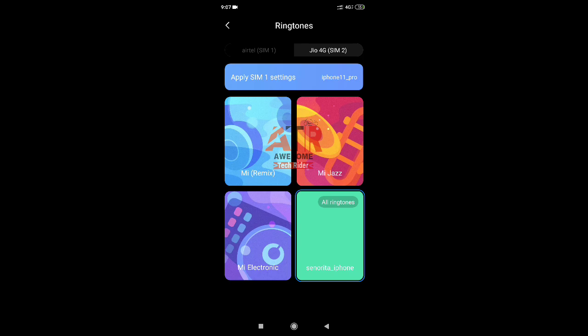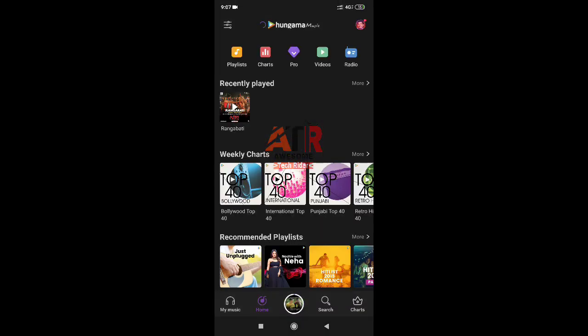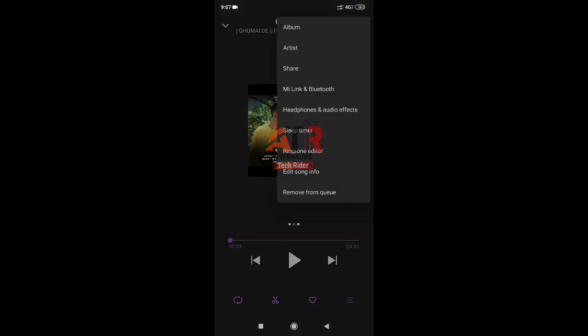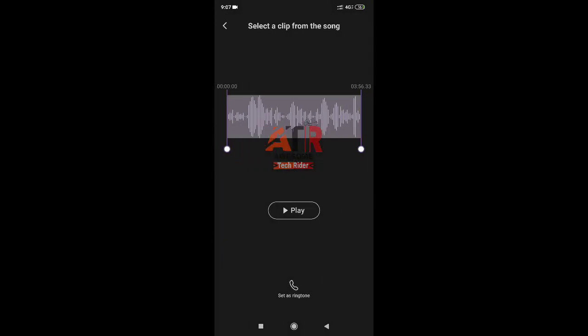But another thing I want to tell you is that if you go to the music player and from here you want to assign a ringtone by cutting a particular song, then it will show that yes, your ringtone is set, but actually it is not working.